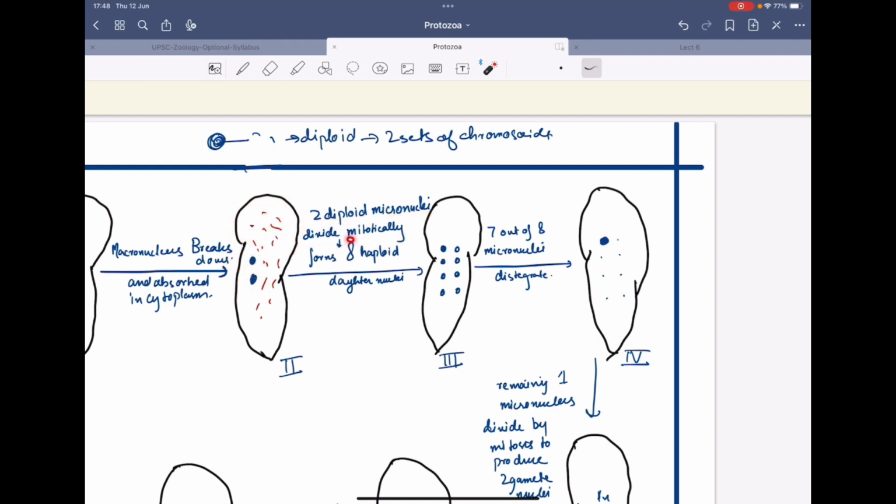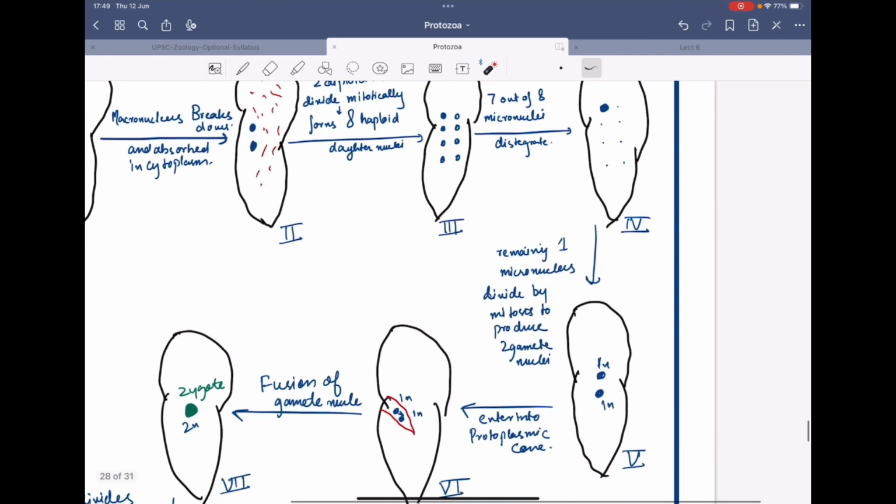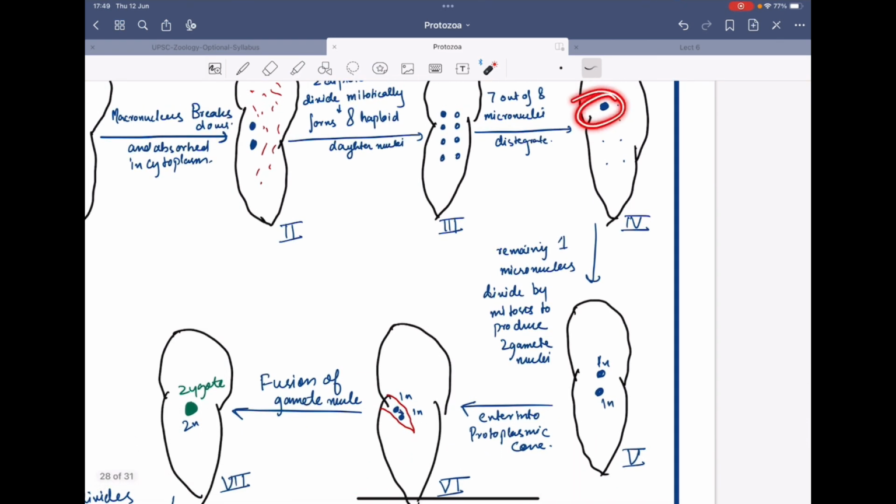These two diploid micronuclei divide and form 8 haploid daughter nuclei. The first one will form 4 micronuclei, the second one will form 4 micronuclei. Therefore there will be 8 micronuclei. Then 7 out of these 8 micronuclei degenerate, they disintegrate. Once they disintegrate, we have only 1 micronucleus. Now this micronucleus is haploid because it has undergone the process of meiosis.